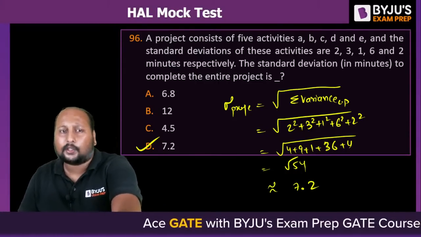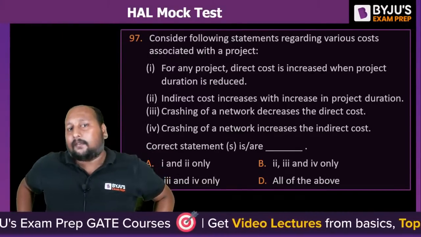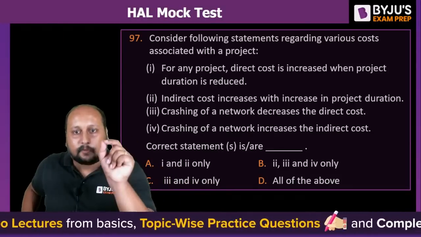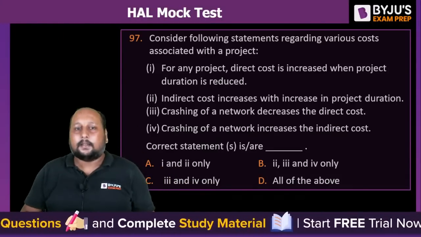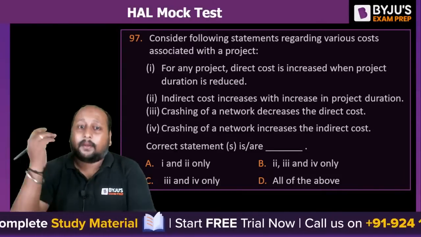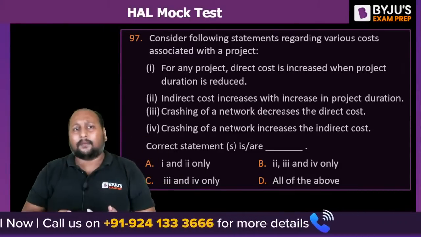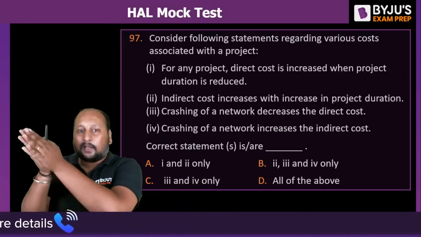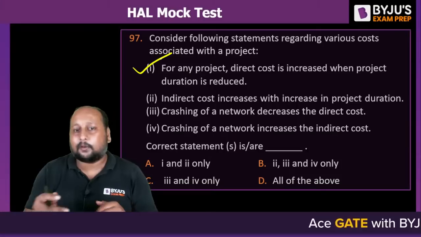Okay, let's go to the next, 97th question on the screen. Consider the following statements regarding various costs associated with the project. For any project, direct costs will be increased when the project duration is reduced. Is this correct? Is statement 1 correct? If in any project I try to decrease the project duration, the direct cost increases. That is actually what we call crashing. That is what we call crashing. If I am trying to decrease the project duration, the direct cost will definitely increase. Statement number 1 is absolutely correct.